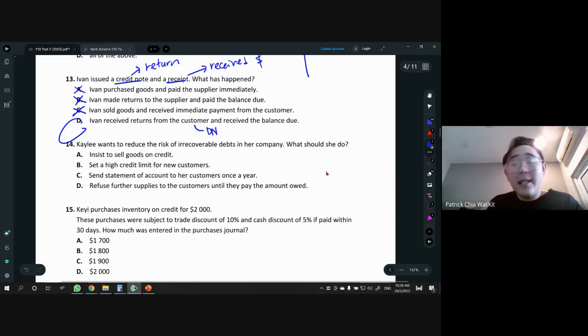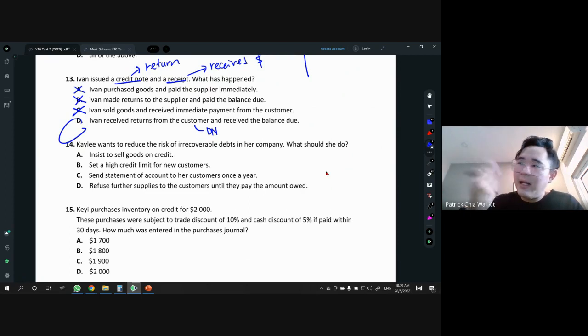All right, we have Kaylee. Kaylee wants to reduce the risk of irrecoverable debt in the company. What should she do? All right, if you want to reduce bad debt from happening, the most effective way is you don't sell on credit at all. I'm not saying don't sell. If you don't sell things, then how are you going to do business, right? But you don't sell on credit. Then you won't have this problem. Every time you sell something, you must pay me on the spot.